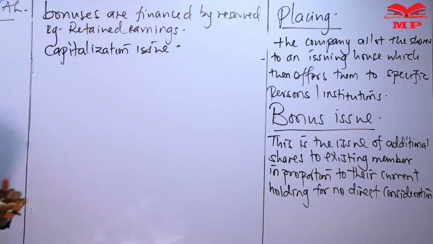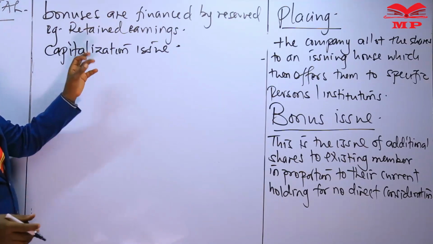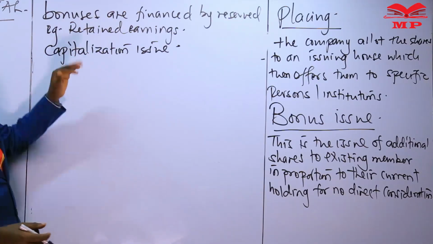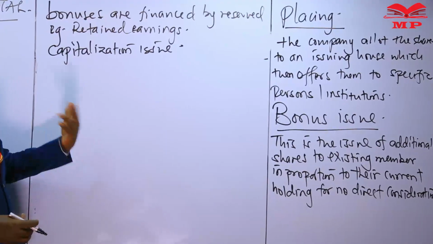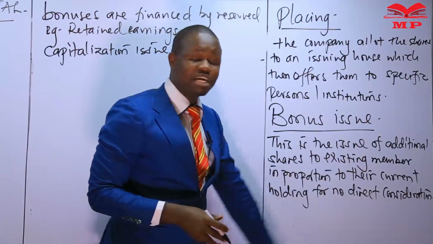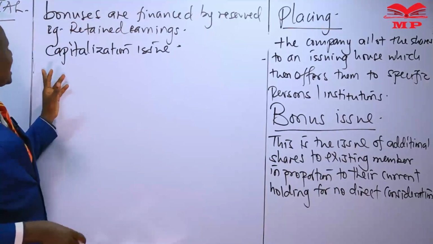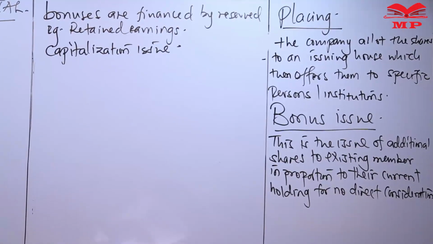Bonus issues are also known as capitalization issues because they present an option through which we can capitalize our reserves. For instance, when we plow back our retained earnings and make them part of our capital by executing a bonus issue, we capitalize. The result is that we have capitalized that reserve.